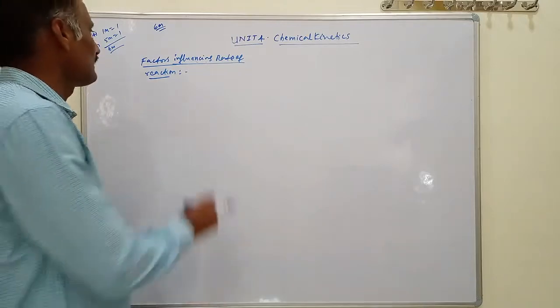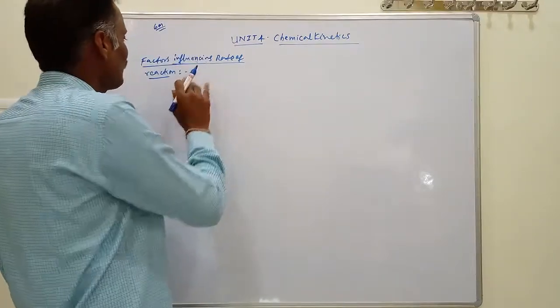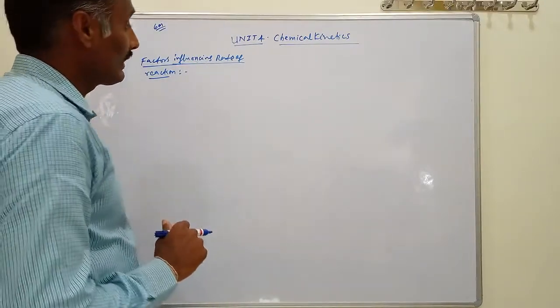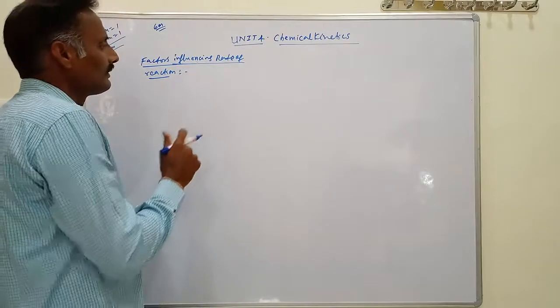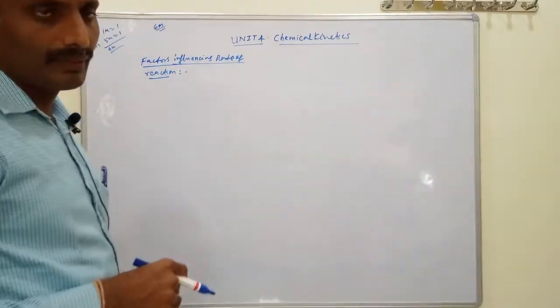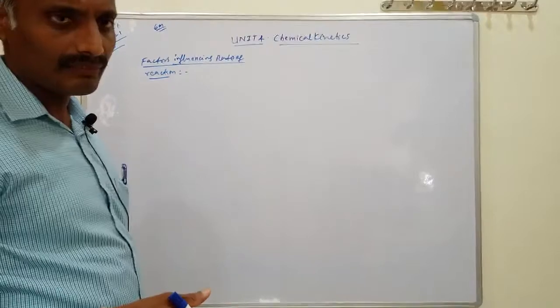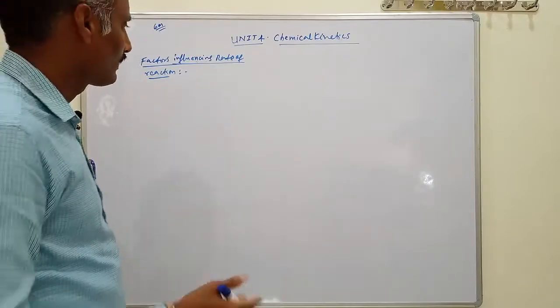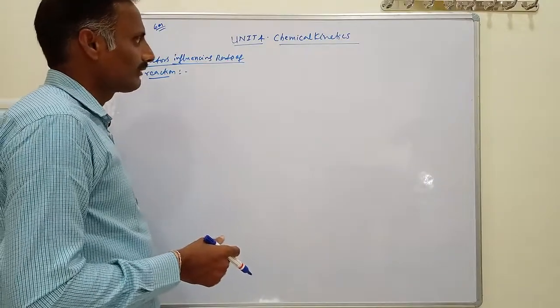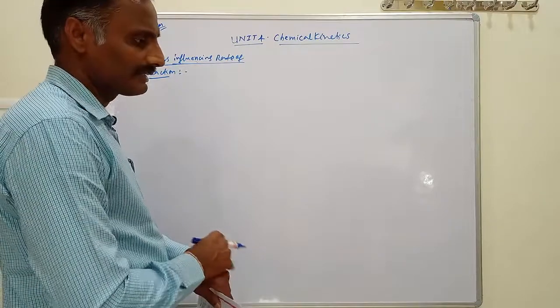Then, what are the factors influencing the rate of a reaction? The rate of a reaction depends on the concentration of reactants. As concentration changes, the rate of reaction also changes. That's why we study the dependence of rate of reaction with respect to concentration.